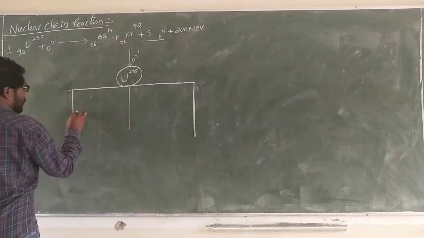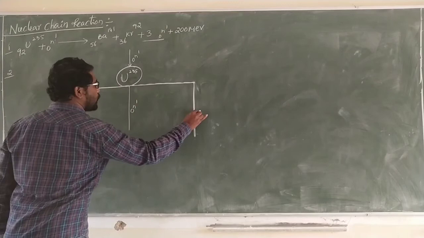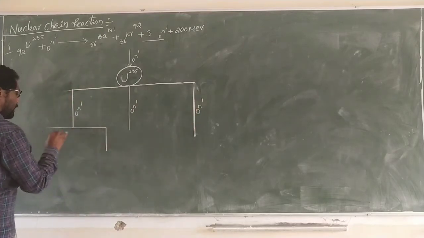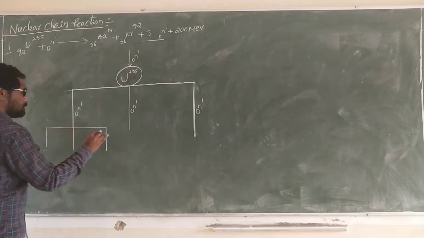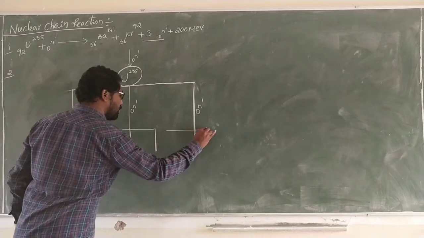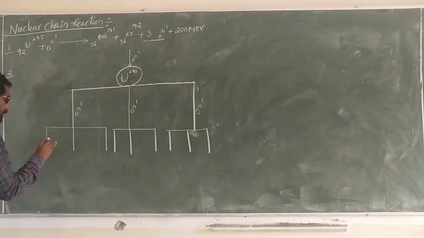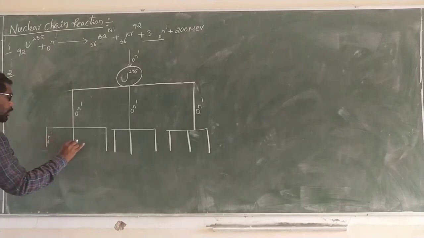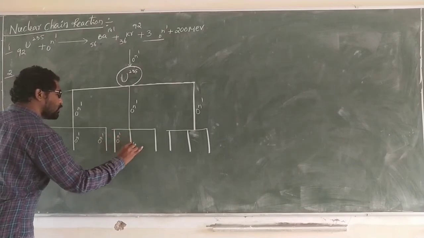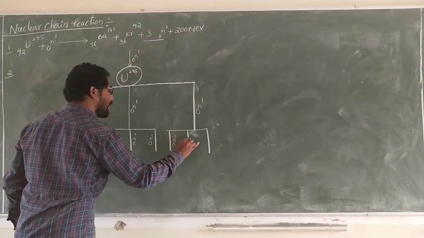It is 0n1, 0n1, 0n1. They participate in the reaction and we get 3 more neutrons each, again and again.